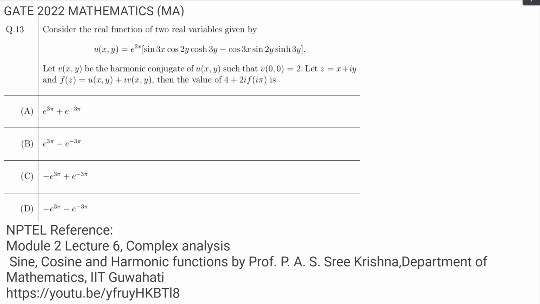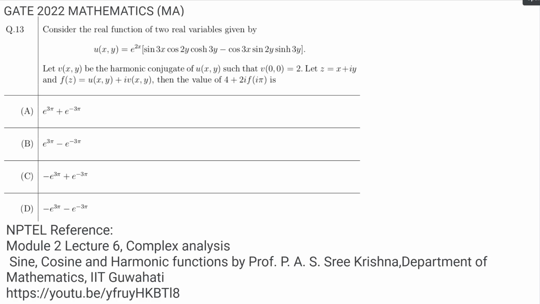The problem is from the GATE 2022 mathematics paper, question number 13. The problem given is: consider the real function of two real variables given by u(x,y) = e^(2x) (sin 3x cos 2y cosh 3y − cos 3x sin 2y sinh 3y). Let v(x,y) be the harmonic conjugate of u(x,y) such that v(0,0) = 2.